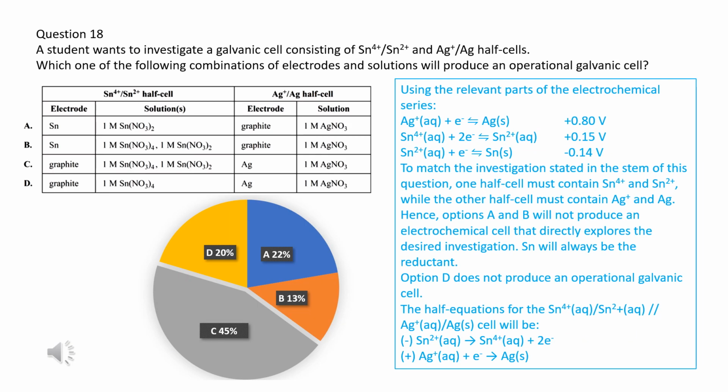Any half cell must be composed of a redox conjugate pair. The Sn4+/Sn2+ pair is composed of tin ion 4 and tin ion 2 only. So, A is eliminated because tin ion 4 is not contained in the solution. Although B contains both tin ion 4 and tin ion 2, tin metal also exists in B solution. Therefore, there are other redox conjugate pairs in B solution: tin metal/tin ion 4 and tin metal/tin ion 2.